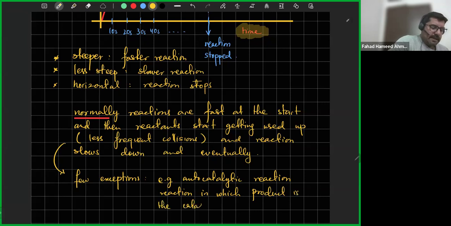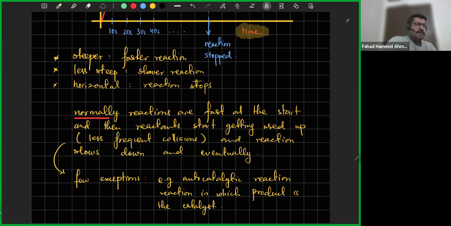Remember, the catalyst speeds up the reaction. So what happens is the product is formed. Initially the reaction is very slow, but then the product gets formed, and when the product gets formed, the reaction speeds up. It speeds up because the product is formed later on, which is why the product will speed up the reaction.